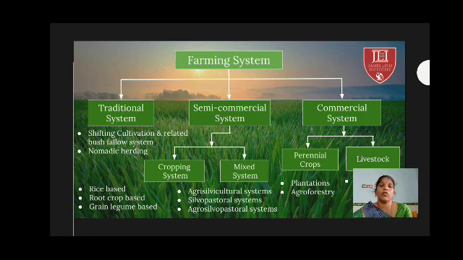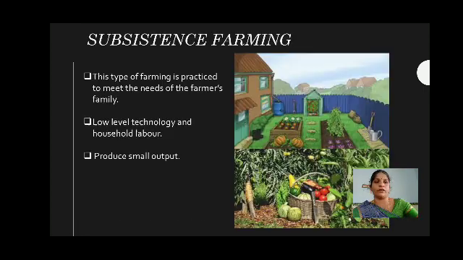People cultivate these crops in their own backyard, normally the garden at the back of our house or on a small piece of land. Those crops are used for their own purpose only. That is called subsistence crops, and commercial crops are grown for profit.